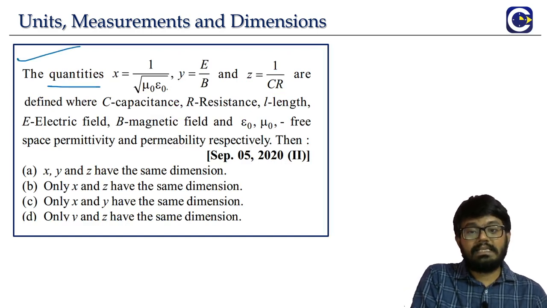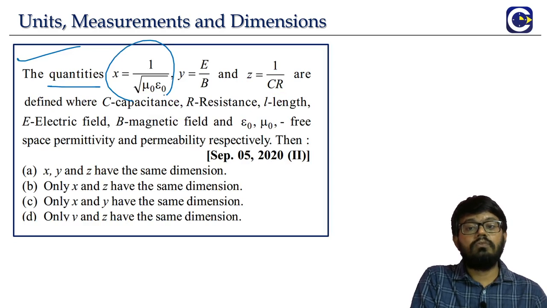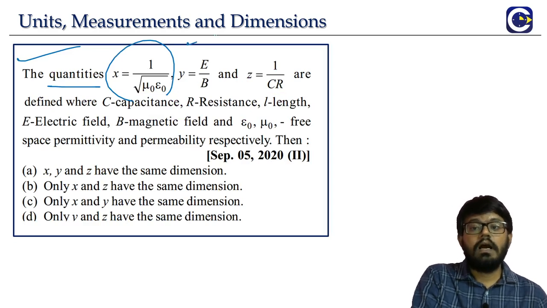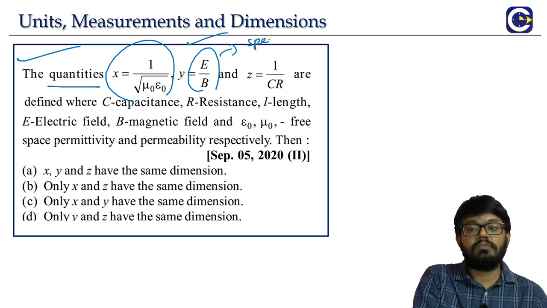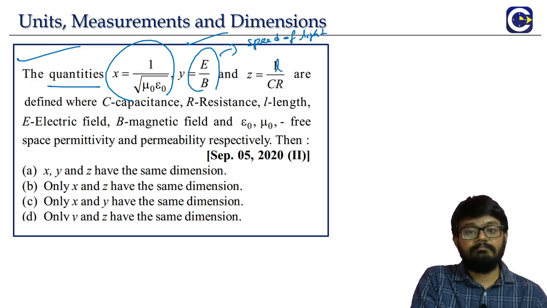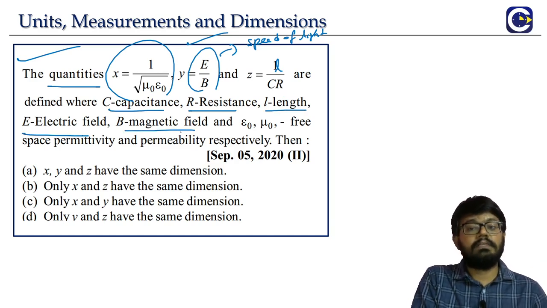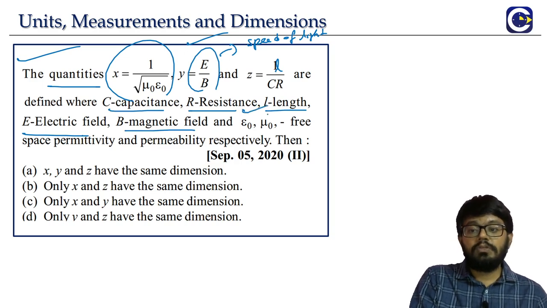The quantity is x. What is the x value? 1 by root mu naught into epsilon naught. And y, what is y? E by b. Just now only you saw, right? What is this E by b? This represents what? Speed of light. And z, this is L by CR, where C represents capacitance, R represents resistance, L represents length, E represents electric field, B represents magnetic field, epsilon naught and mu naught, right?